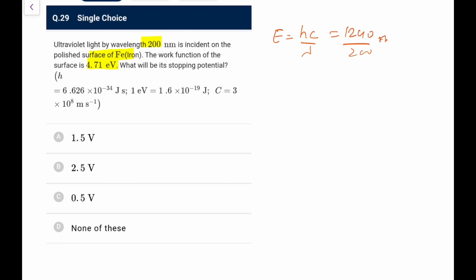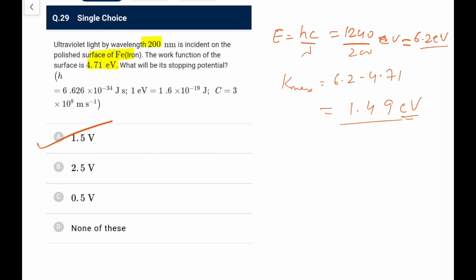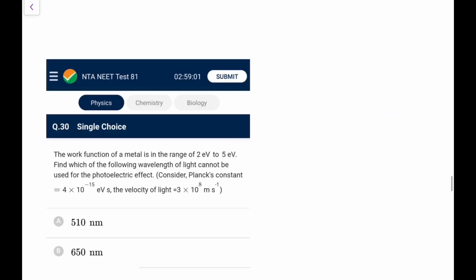That nanometer, EV nanometer. So it would be EV. It comes out as 6.2 EV. Next. So this is 6.2 EV. Now this energy is 6.2, and what we have is the work function. So what would be the Kmax? Kmax comes out as 6.2 minus 4.71. This is 1.49, or 1.5 EV. So the stopping potential would be 1.5 volt. You can directly go for it.